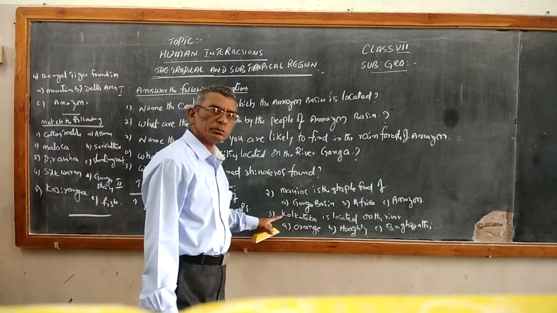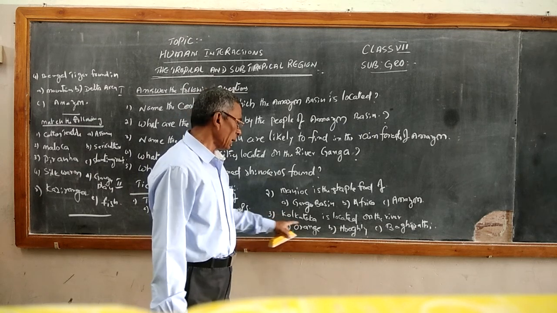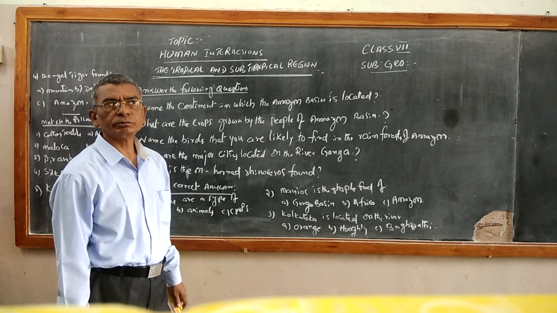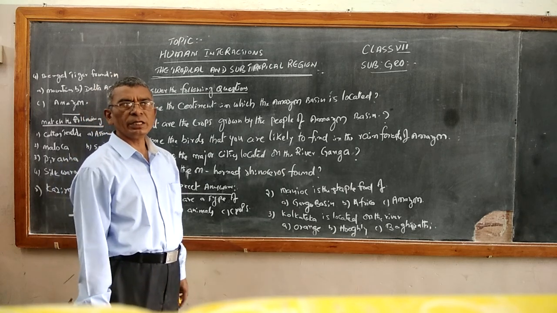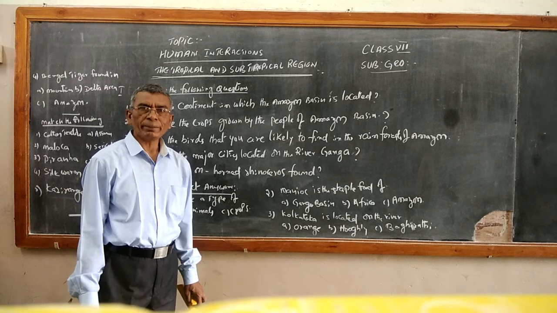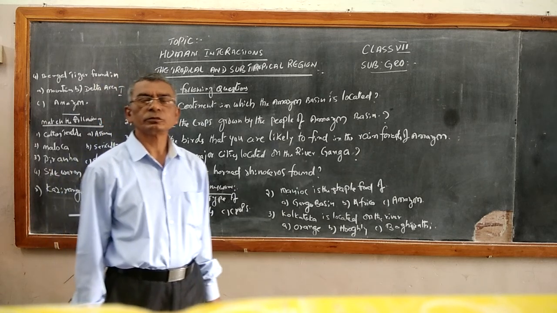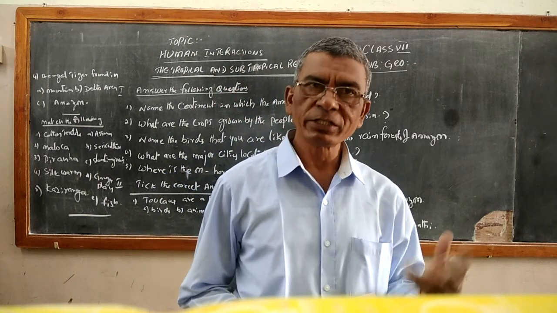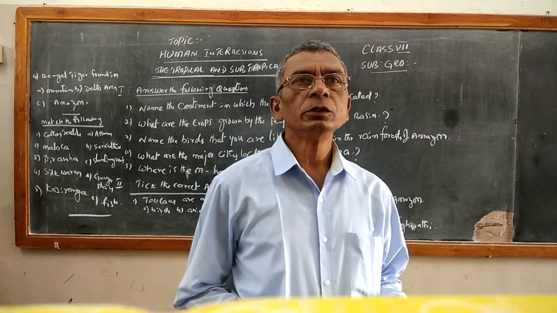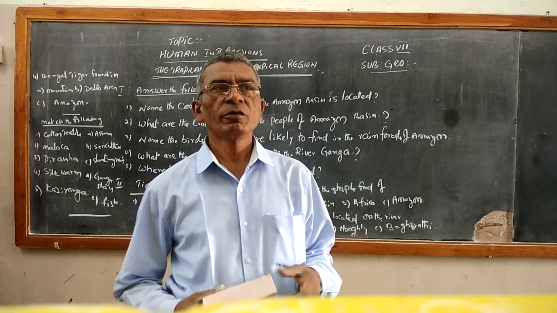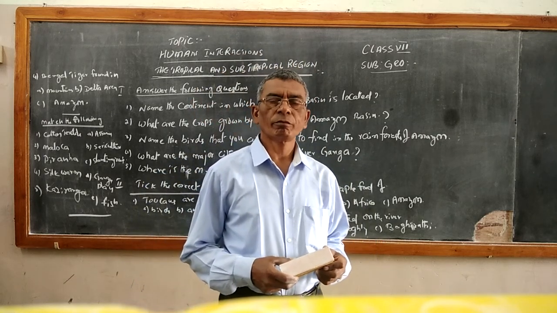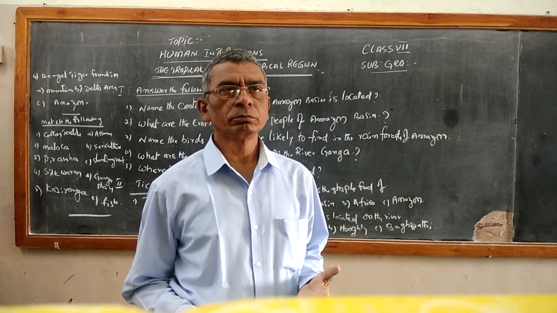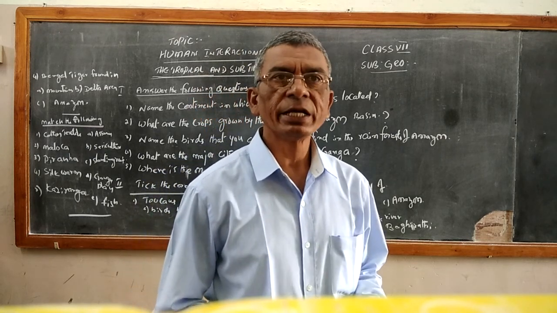Next, come to the third one. Calcutta is located on the river. Calcutta is one of the familiar cities in India, the capital of West Bengal. It is also one of the densely populated states: West Bengal, Kerala, Andhra Pradesh, Maharashtra, Bihar.